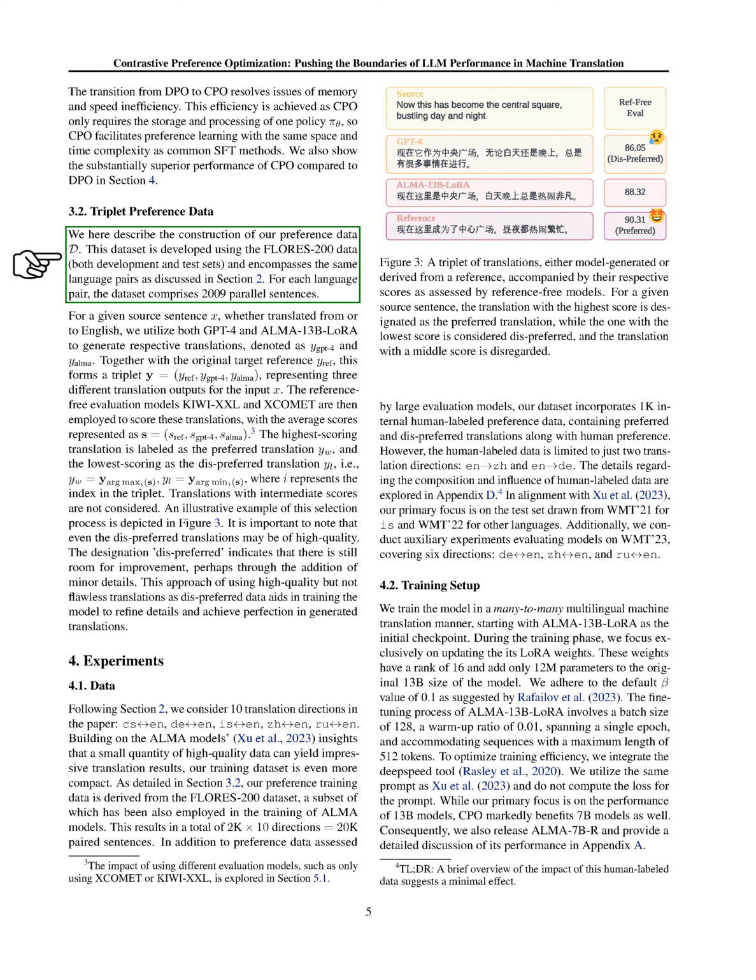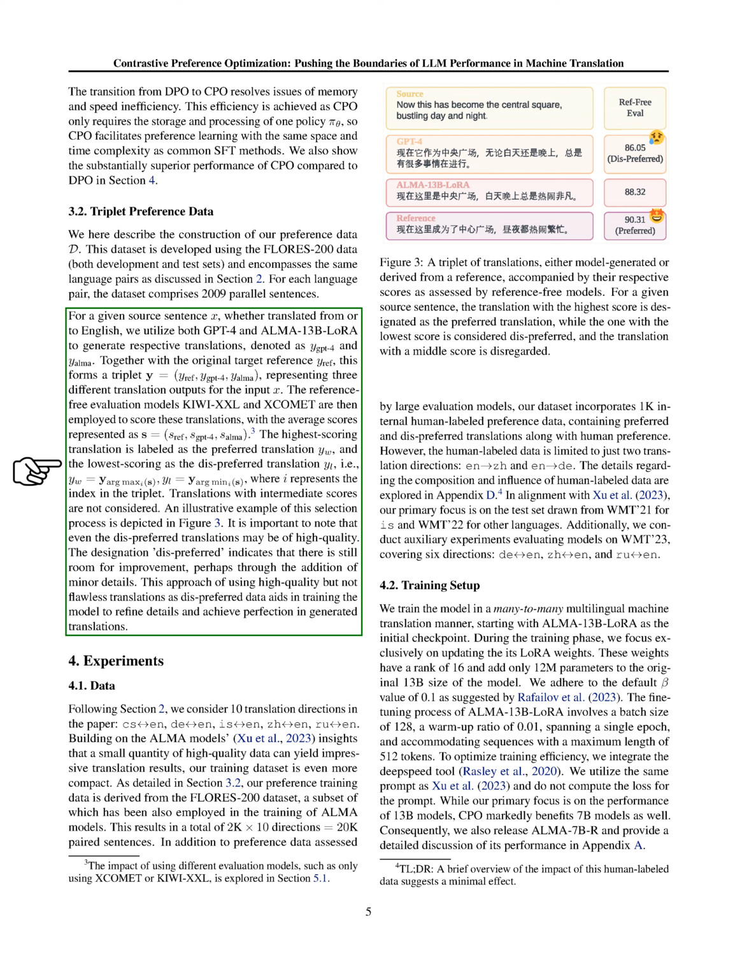We also describe the construction of our preference data. This dataset is developed using the Flores 200 data and includes the same language pairs as discussed earlier. For each language pair, the dataset includes 2009 parallel sentences.